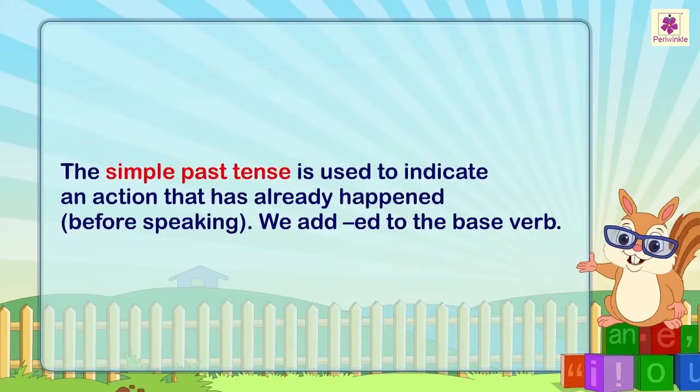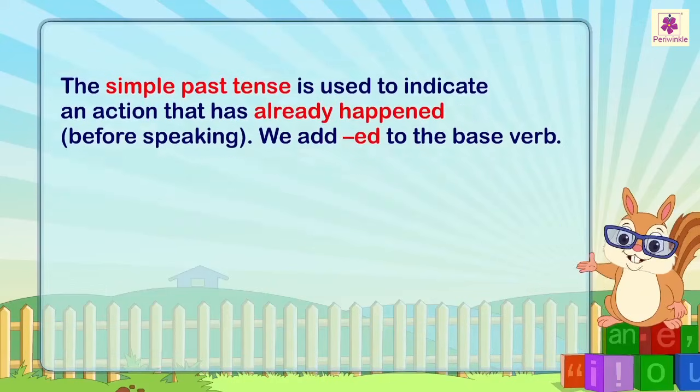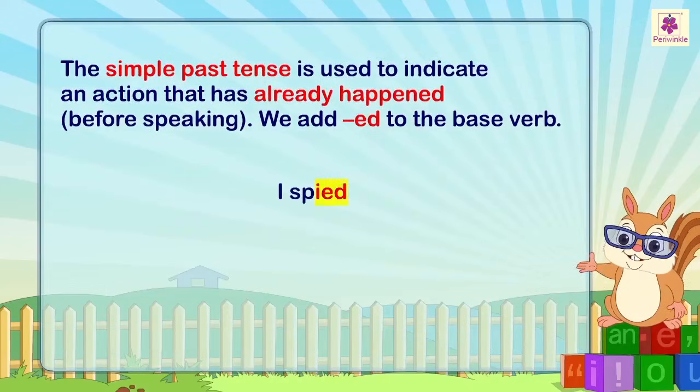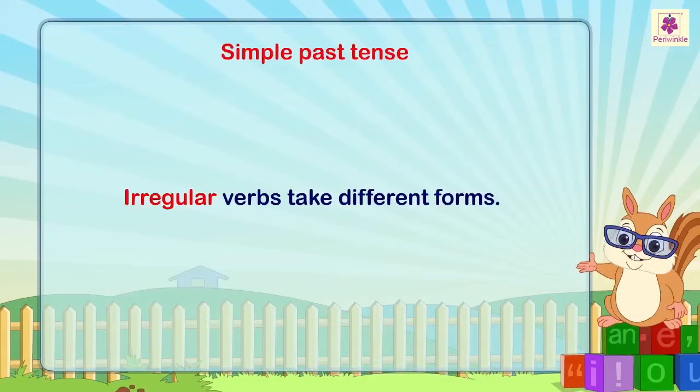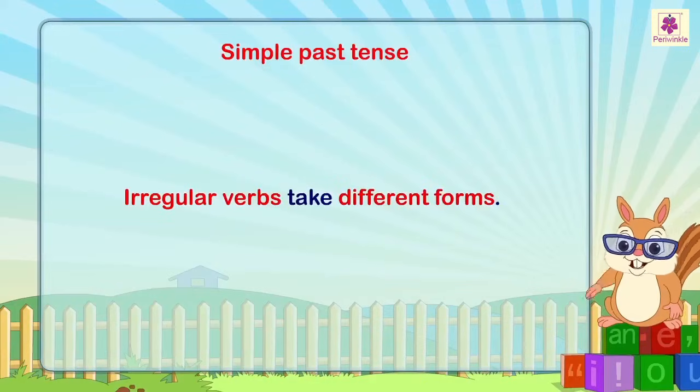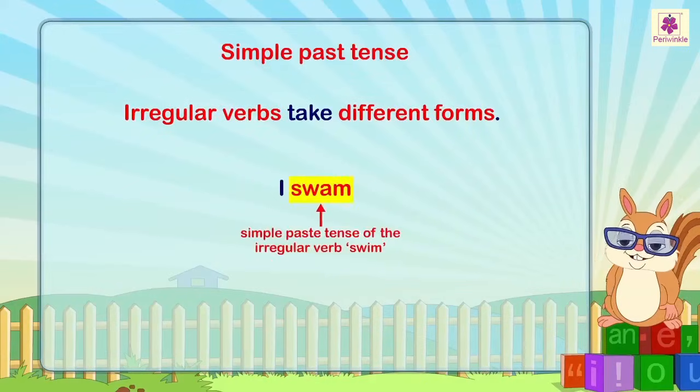The simple past tense is used to indicate an action that has already happened. We add ed to the base verb. For example, I spied. Irregular verbs take different forms. For example, I swam.